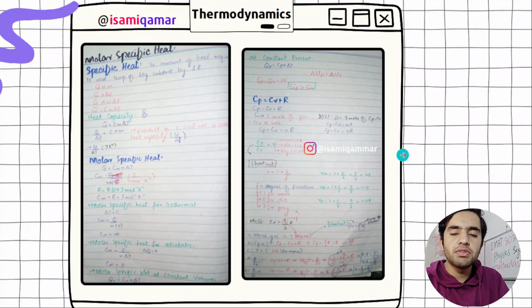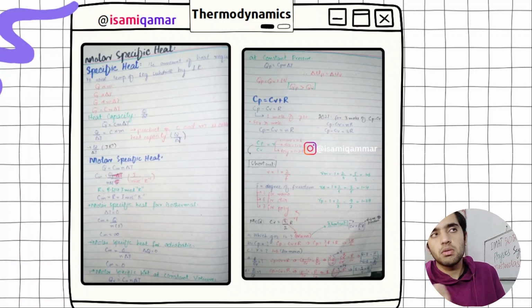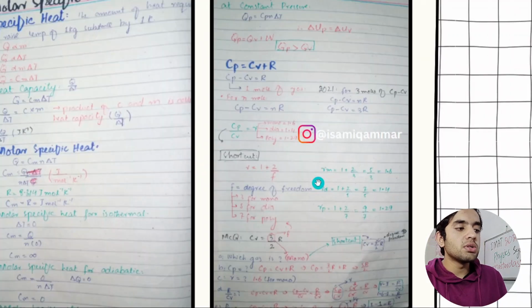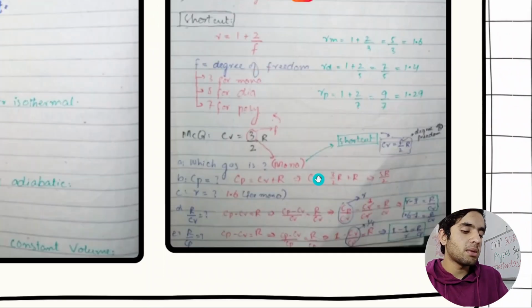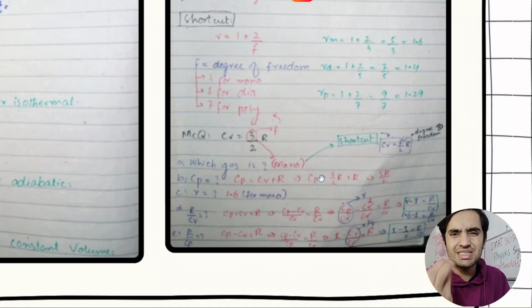In the speed of sound, there is a question about the Laplace correction. Laplace used gamma for the gas, so you just need to remember these. Newton was corrected by Laplace. Newton was getting 281 meters per second as the speed of sound in air, while Laplace corrected it and got 332 meters per second because he used the adiabatic process while Newton was using the isothermal process. So you need to study all these, bro.